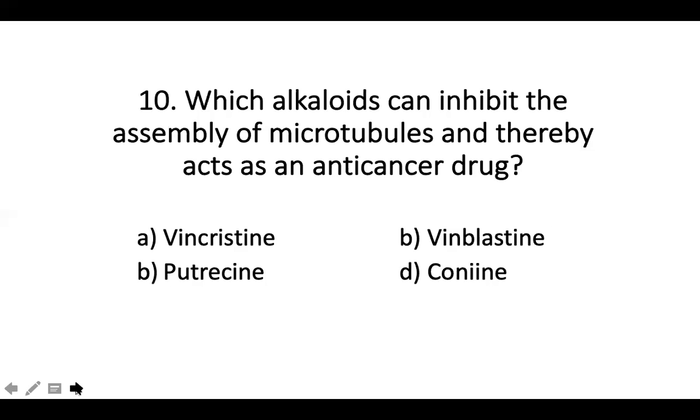Again, question 10. Which alkaloid can inhibit the assembly of microtubules and thereby act as an anti-cancer drug? A. Vincristine, B. Vinblastine, C. Putrescine, and D. Conine. So your time is over.